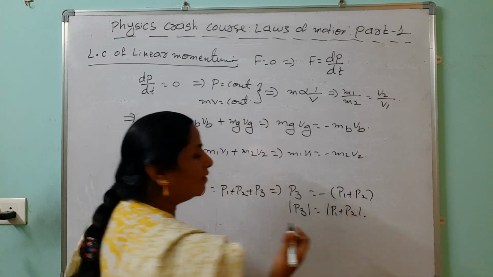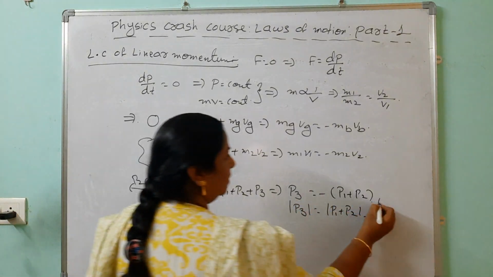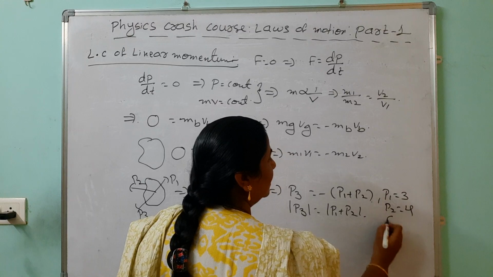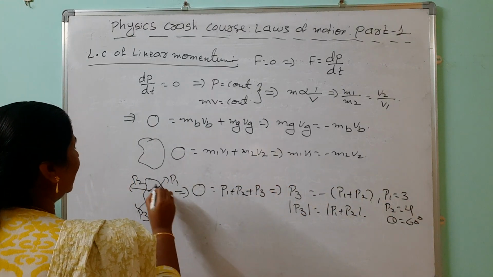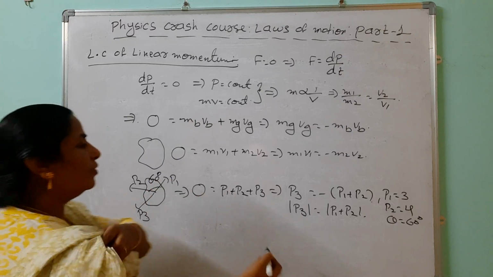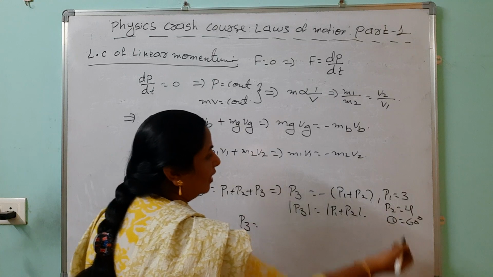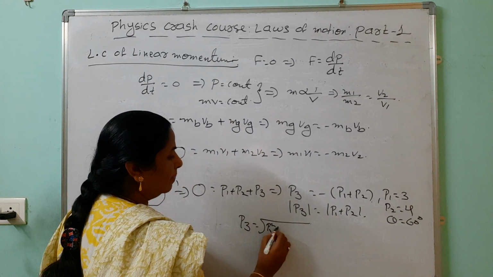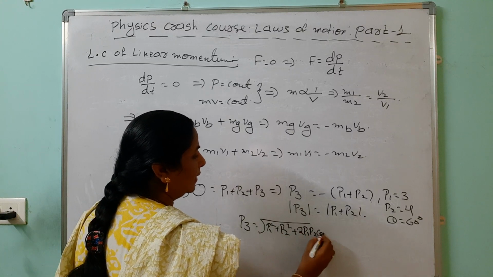P2. Just now I said momentum is a vector quantity. Suppose in this case P1 equals 3, P2 equals 4, and theta equals 60 degrees, meaning between P1 and P2 the angle is 60 degrees. Then how to find P3? From the parallelogram law of addition of vectors, we use root of P1 square plus P2 square plus 2 P1 P2 cos theta.